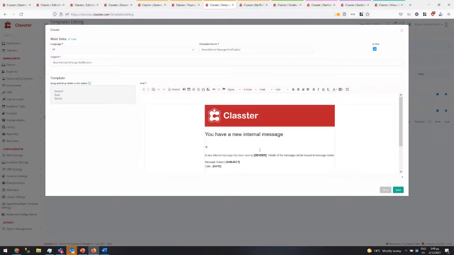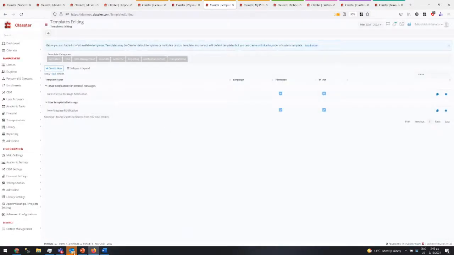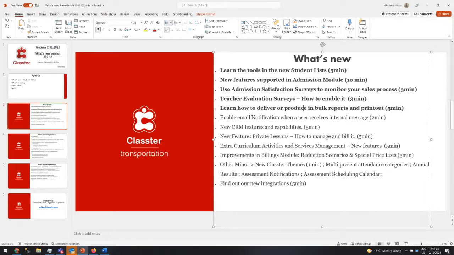In the new version, more are coming here: multiple templates, different templates per category, and also the ability to have a set of the subject and a set of the body, a part of the body. So the first 100 characters of the body, something like this. And then view more and you read it in Cluster. So that is another interesting feature asked by many people.